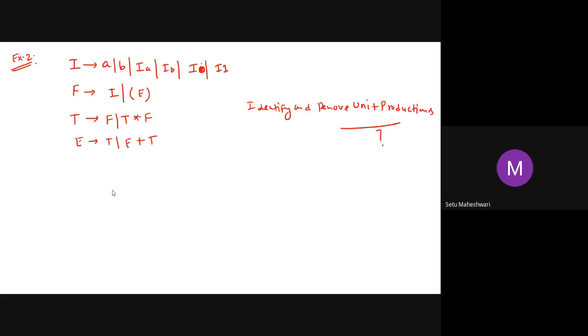F derives I, T derives F, E derives T. These three are the unit productions. Okay. And जो finally reduced grammar है, that is, now check it. I derives A, I derives B, I derives IA, I derives IB, I derives I0, I derives I1. These are the productions for I. Okay. Have you got the same one, Tejas?